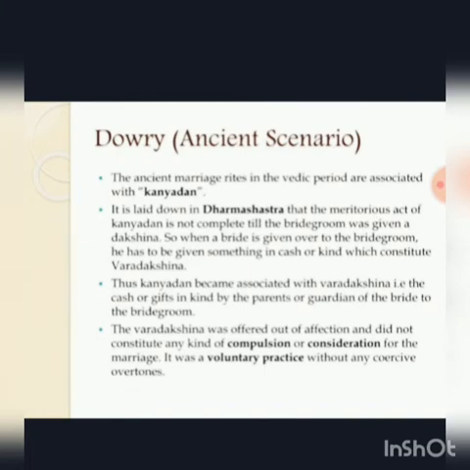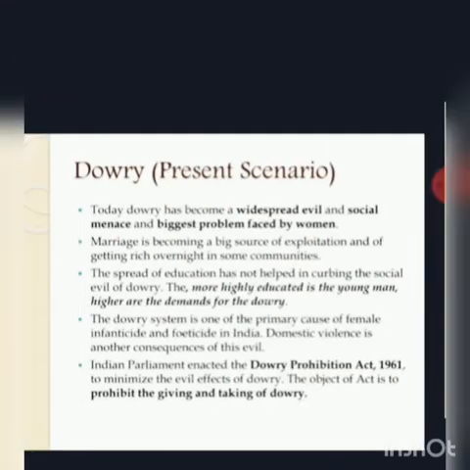The ancient marriage rites of the Vedic period are associated with the Kanyadan. Later on, in the Dharmashastra, the meritorious act of the Kanyadan is not complete until the bridegroom is given a dakshina. So when a bride is given over to the bridegroom, he has to give something in cash or kind, which constitutes varadakshina.